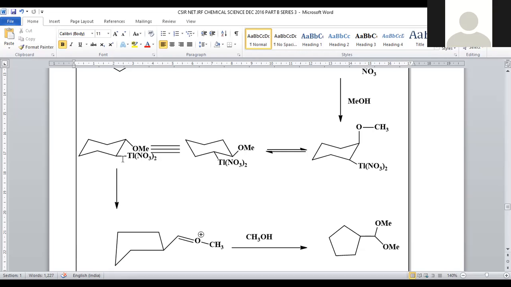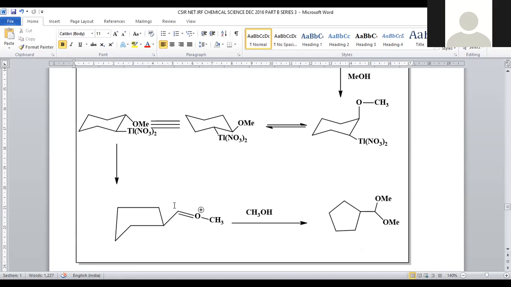This is the actual intermediate we require. It can be represented in the upside chair also. This is a downside chair. This is an upside chair. So what we have to indicate? Methoxy and thallium dinitrate should be in the equatorial position. That is provided here. Both are in equatorial position. From this molecule, what are we going to do? We are going to cleave the 6-membered ring system, so that it turns into a 5-membered ring, and here OCH3 will be generated.